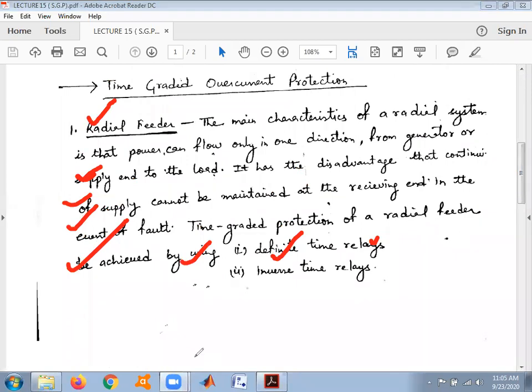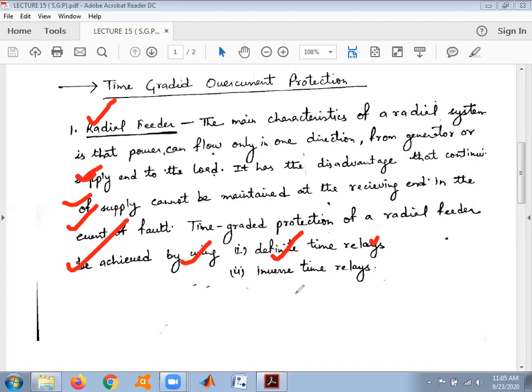In time graded overcurrent protection, what we have to study, in this particular category of scheme, time discrimination is incorporated. Or we can say that this particular category of relays deals with time discrimination. Time setting of relays is so graded that in the event of fault, the smallest possible part of the system is isolated.